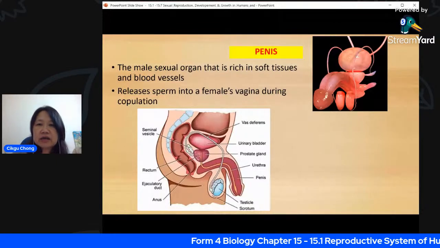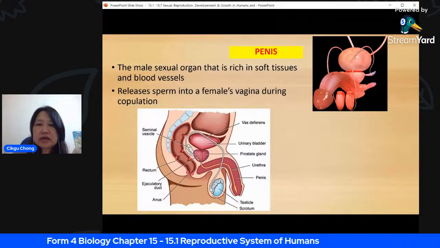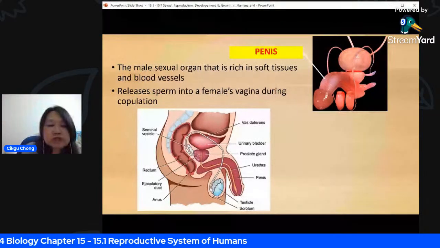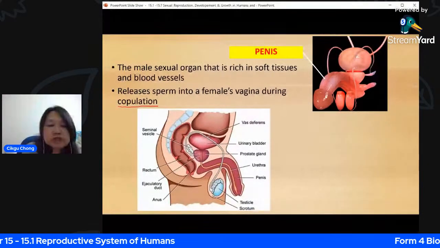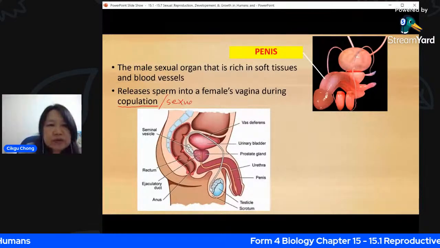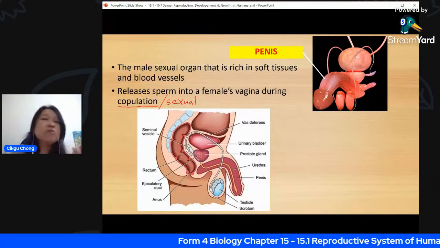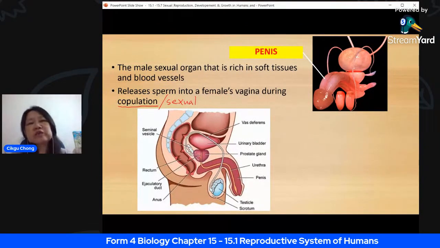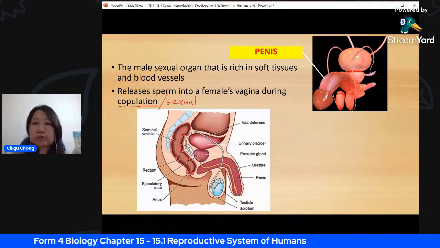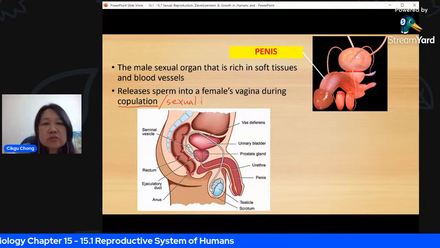And it's muscular, all right? So it releases sperm into the female's vagina during copulation. Copulation is another word for sexual intercourse. Okay, so I'll just write it here. This is the more scientific way of saying it. Copulation, you can use it for animals, and you can use it for humans as well. So sexual intercourse is more for humans.